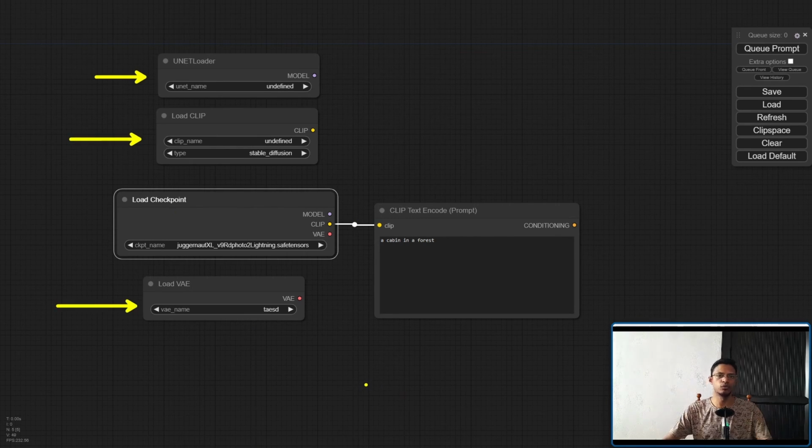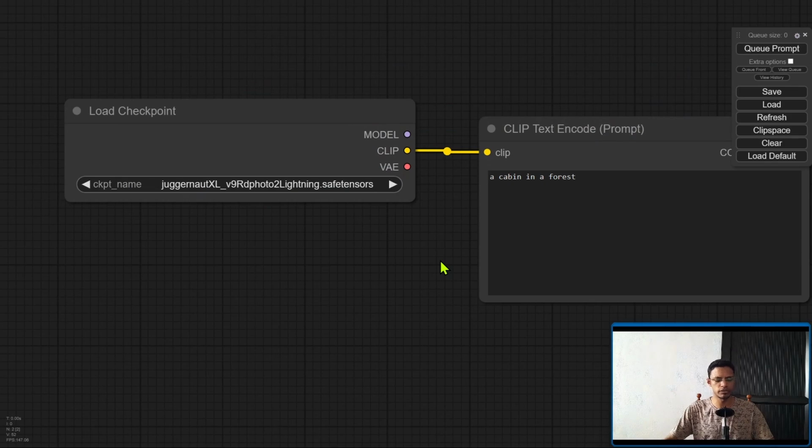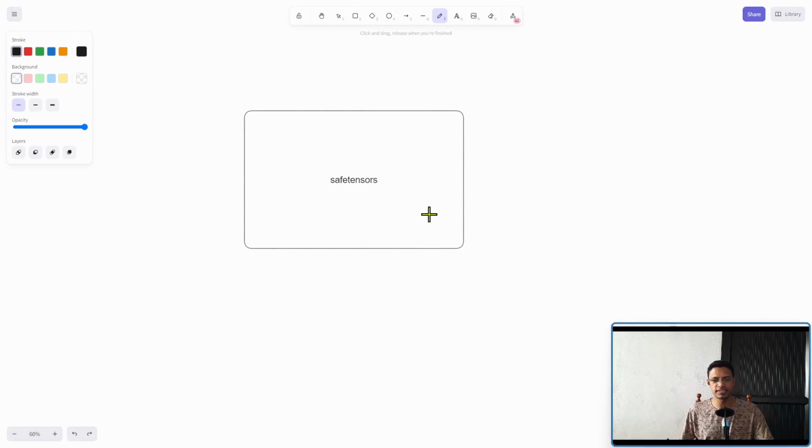When you go online to download a particular checkpoint, you're most likely downloading this safetensors or maybe a .ckpt, and you can think of the safetensors or .ckpt file as a container. So you basically get a container like this, and inside it there will be the UNet, there's the clip, and then there is the VAE. The load checkpoint's main purpose is to separate these three and give them to you,